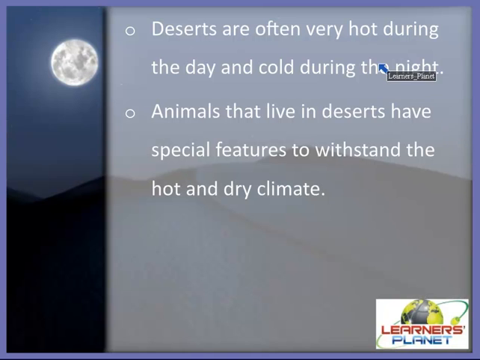Deserts are often very hot during the daytime and cold during the night. As you know, the difference between the day and night temperatures can be as much as 20 degrees Celsius. So the animals that live in deserts have special features to withstand the hot and dry climate, right? Some animals can survive in this type of climate, but they do have special features. We will discuss those special features, but first we will discuss more about deserts.